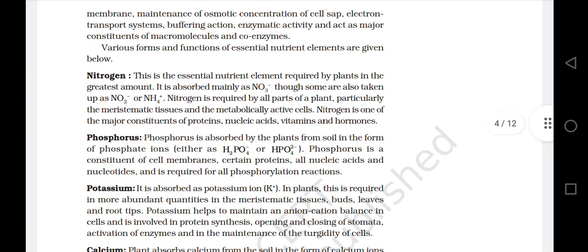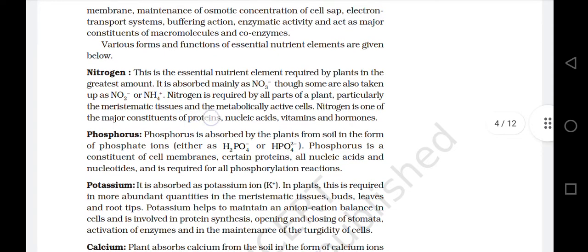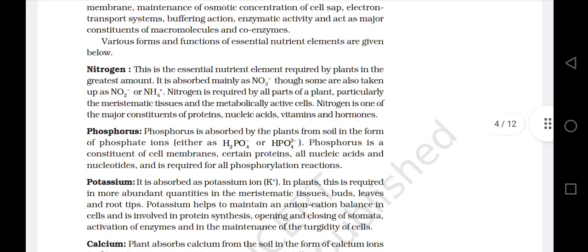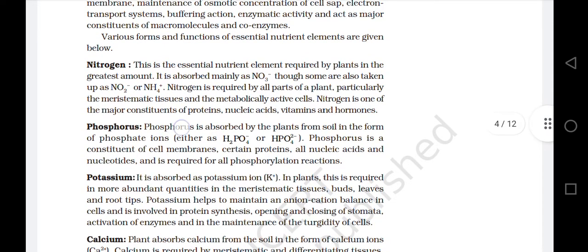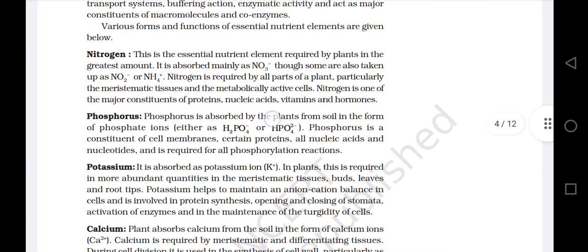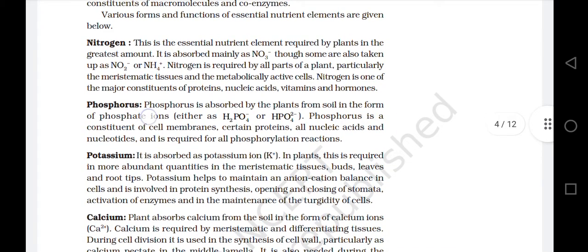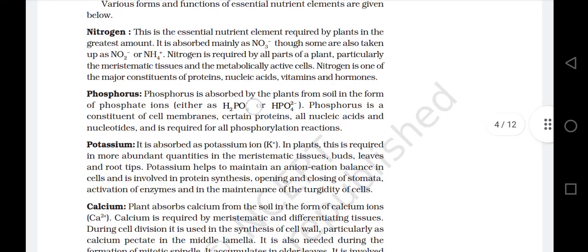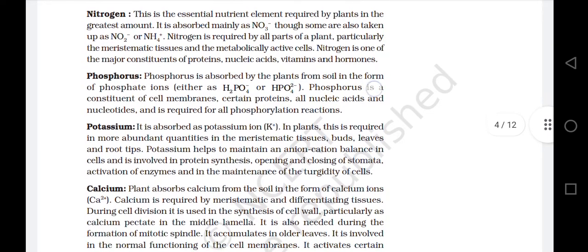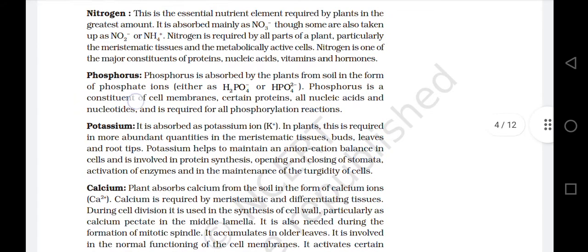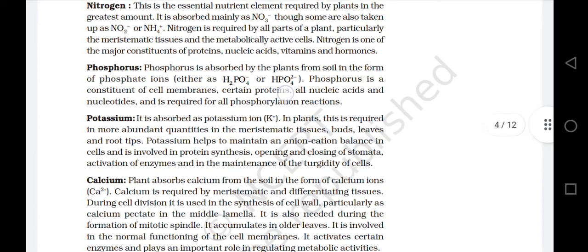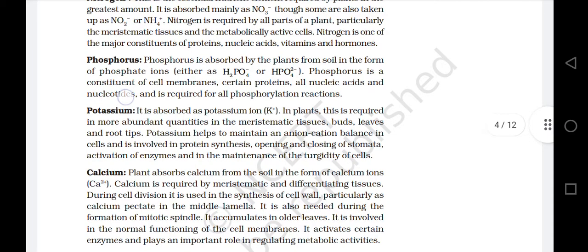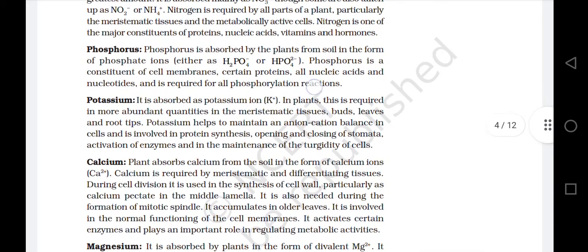Nitrogen is one of the major constituents of proteins, nucleic acids, vitamins, and hormones. Phosphorus. Phosphorus is absorbed by the plants from soil in the form of phosphate ions, either as H2PO4- or HPO4 2-. Phosphorus is a constituent of cell membranes, certain proteins, all nucleic acids and nucleotides, and is required for all phosphorylation reactions.